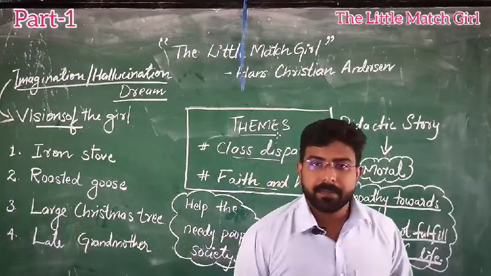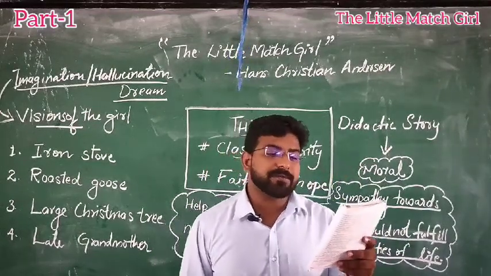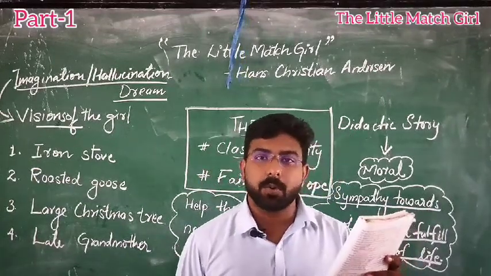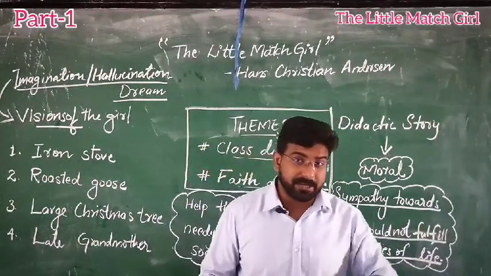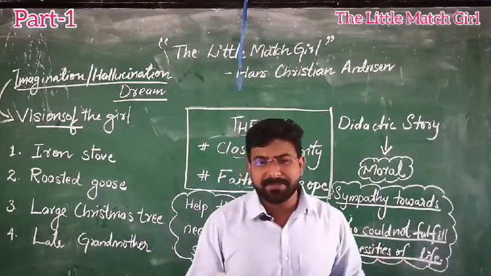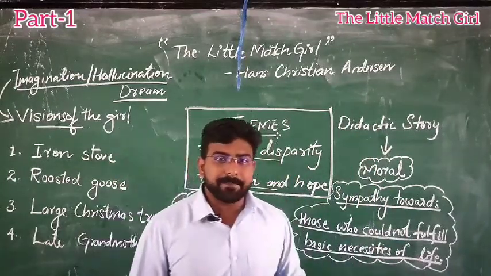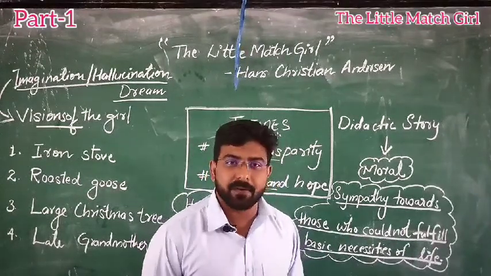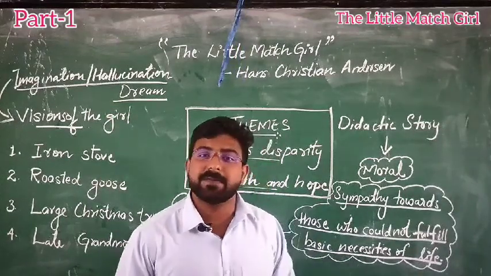Let me begin the story by reading the text. It was bitterly cold, snow was falling and the darkness was gathering. But it was the last evening of the old year. It was New Year's Eve. So the story begins by setting the background. It was a bitterly cold evening and snow was falling. As snow was falling, people were very busy in celebration, and darkness was gathering, which means it was becoming night. That means at present it is evening.